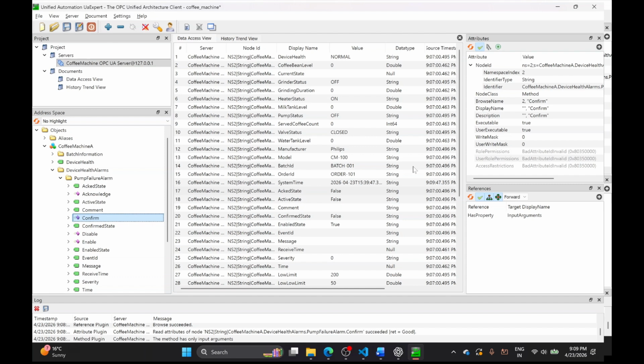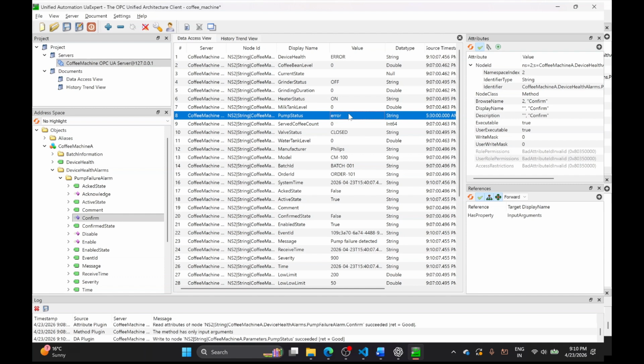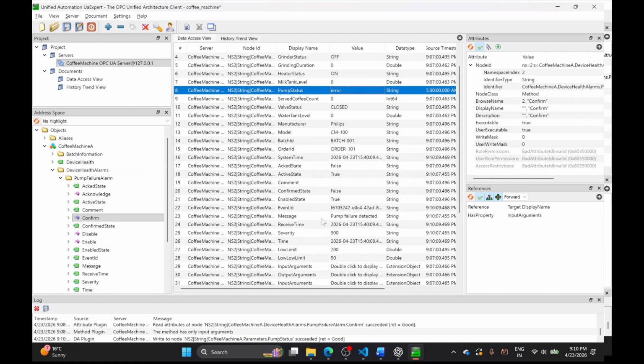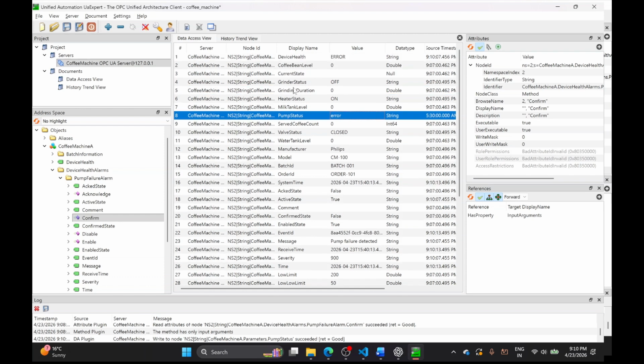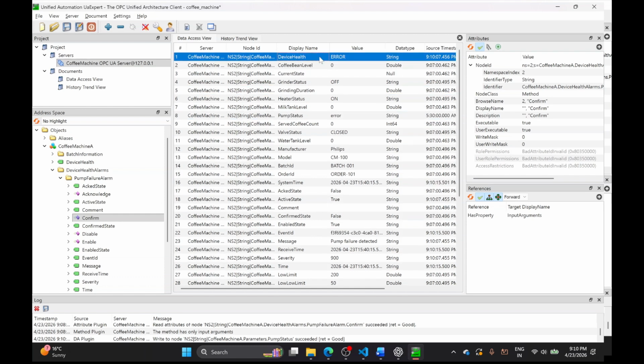Today we are going to see the simulation of the pump failure alarm. As I don't have the real hardware, I'm actually editing the pump status and changing the pump status to error status. Now you can see that the pump failure alarm is active and also device health has changed to error.